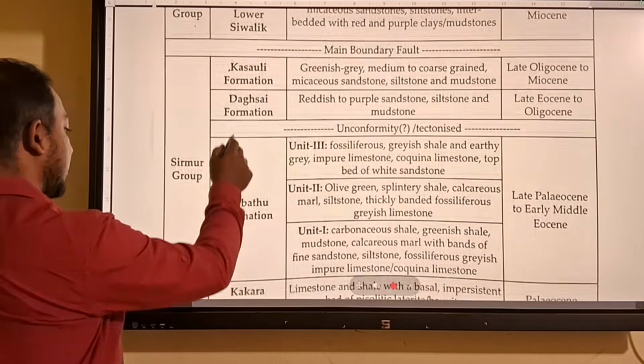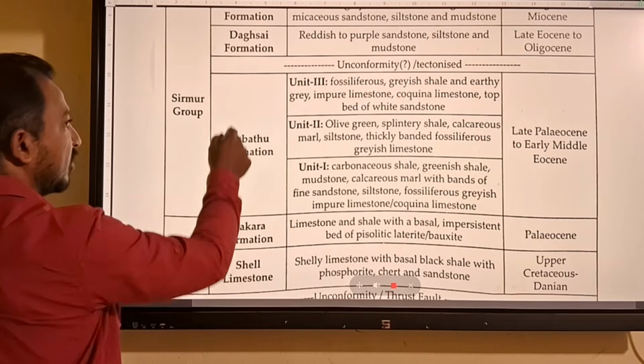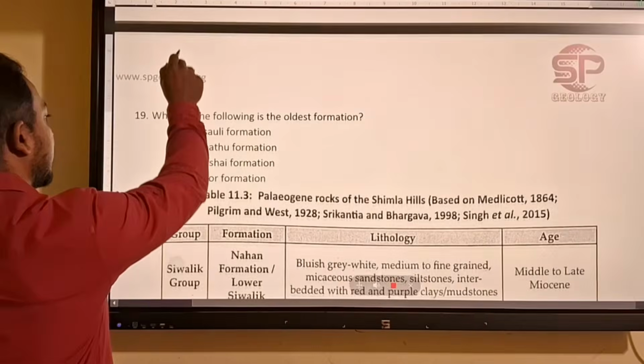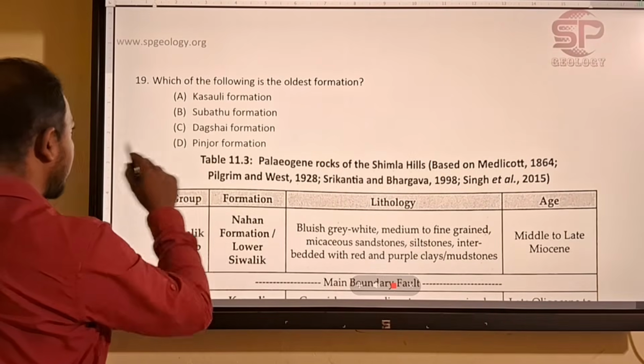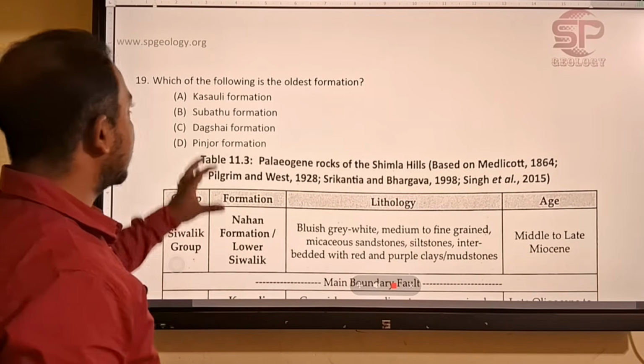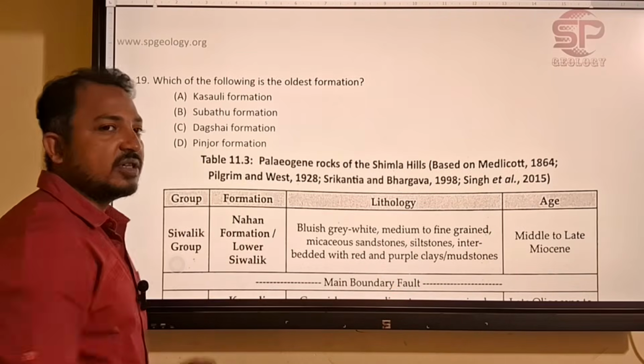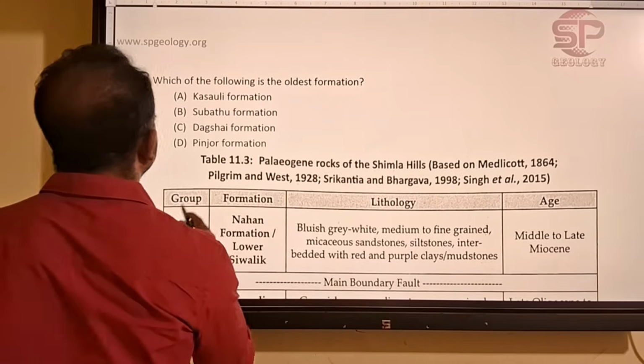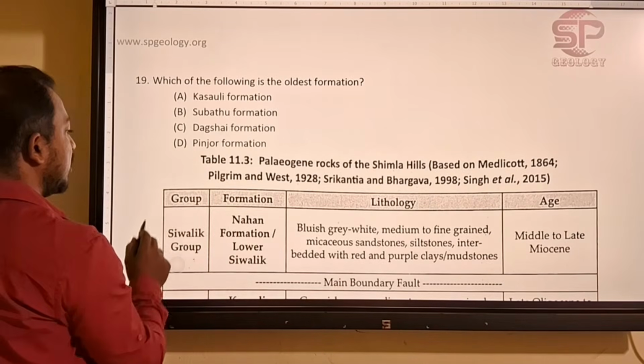So among these you will see Subathu formation is the oldest. Subathu, Dagshai, Kosoli. From that, Subathu formation is the oldest. So Subathu formation will be the oldest among these formations, because Pinjor is Pleistocene. The answer will be Subathu Formation.